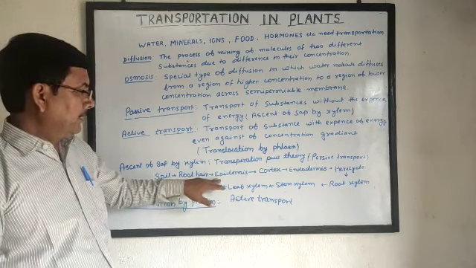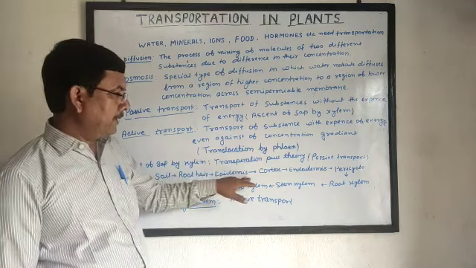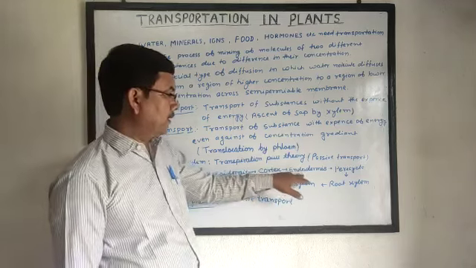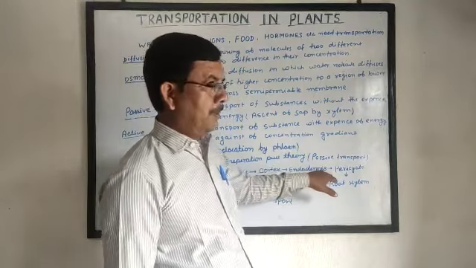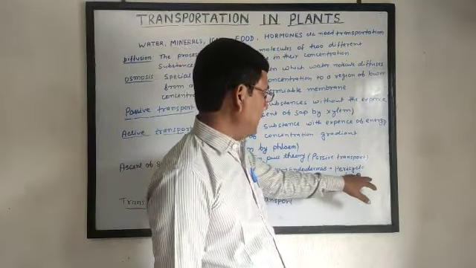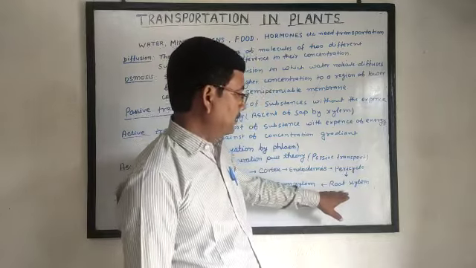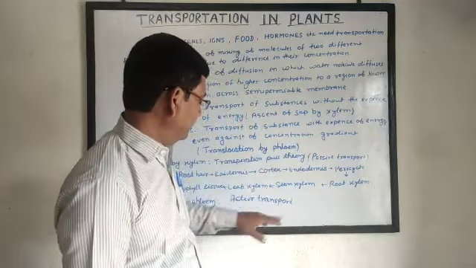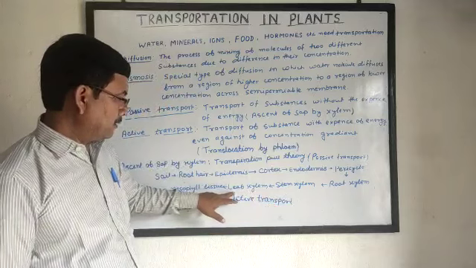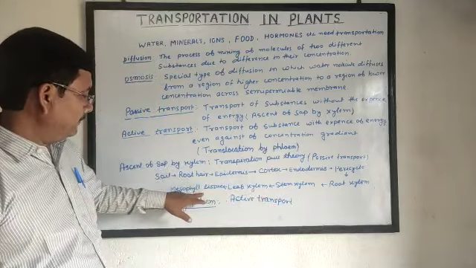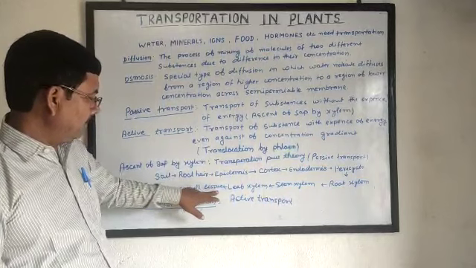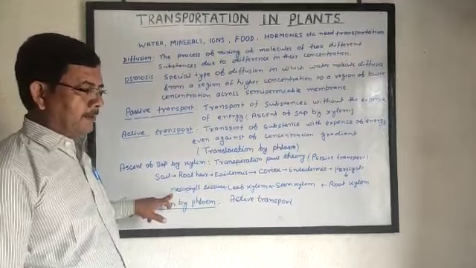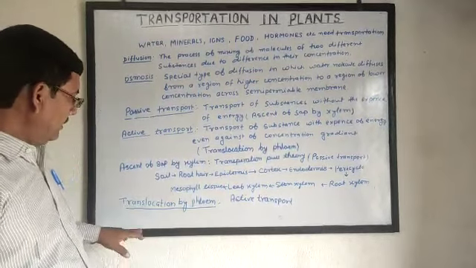From root hair, this water comes into the epidermis, and from epidermis it goes to the cortex. From cortex it goes to the endodermis. From endodermis it passes to the pericycle. From pericycle it reaches the root xylem. From root xylem it reaches the stem xylem. From stem xylem it reaches the leaf xylem. From leaf xylem, water and minerals reach the mesophyll tissue, where they are utilized in the process of photosynthesis.